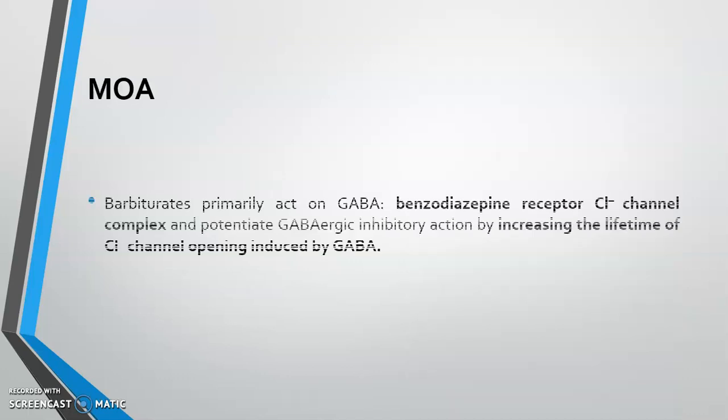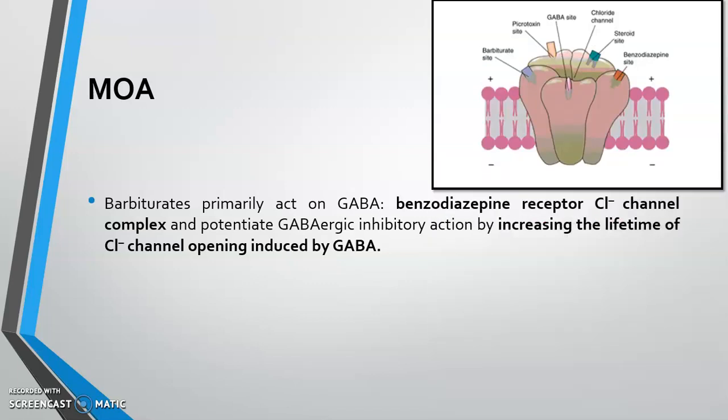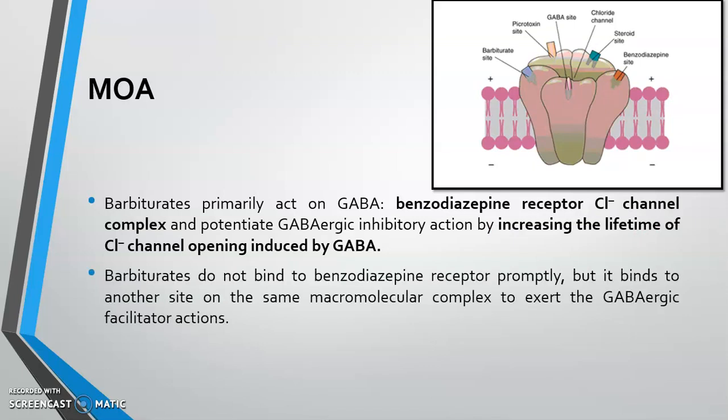Mechanism of action. They act on the benzodiazepine receptor chloride channel complex. They will potentiate GABAergic inhibitory action by increasing the lifetime of the chloride channel opening induced by GABA. So let us see again the receptor. They do not bind to the benzodiazepine site, but they bind to another site on the same macromolecular complex to exert GABAergic facilitator actions.